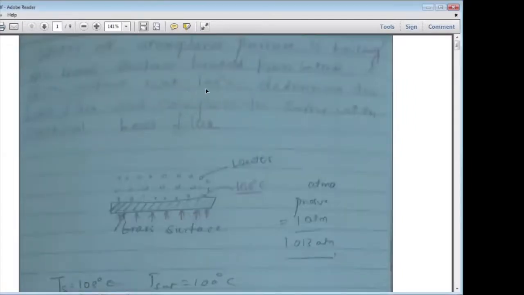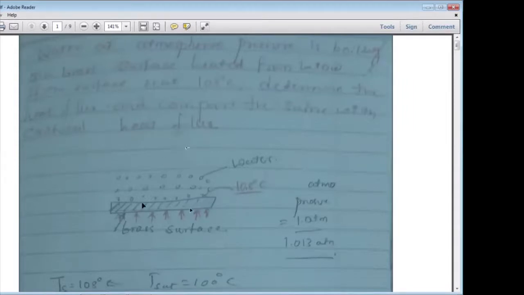If the surface is at 108 degrees Celsius, determine the heat flux and compare the same with the critical heat flux.